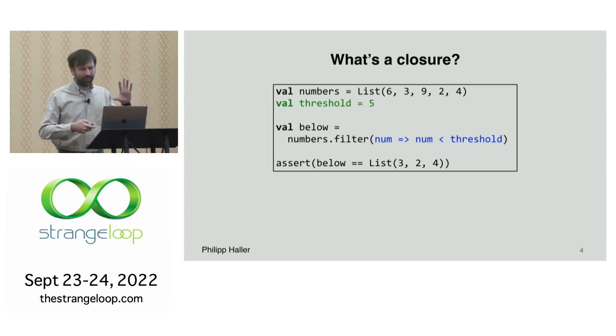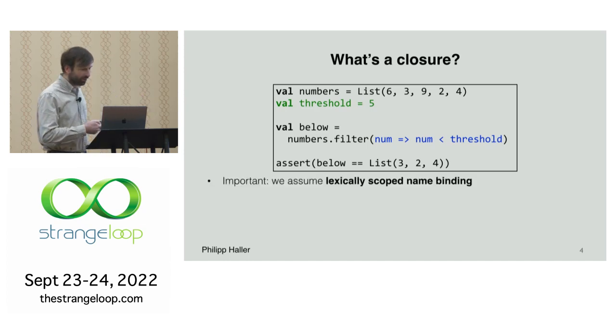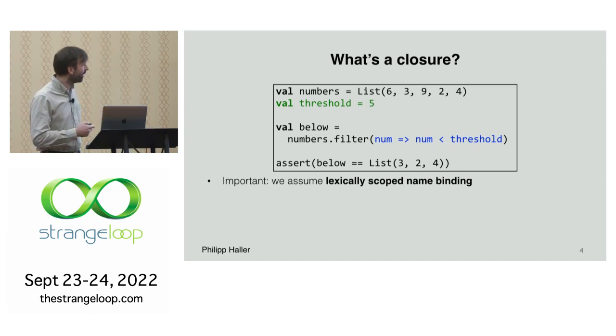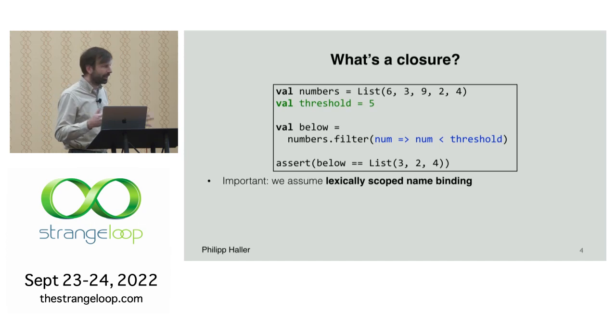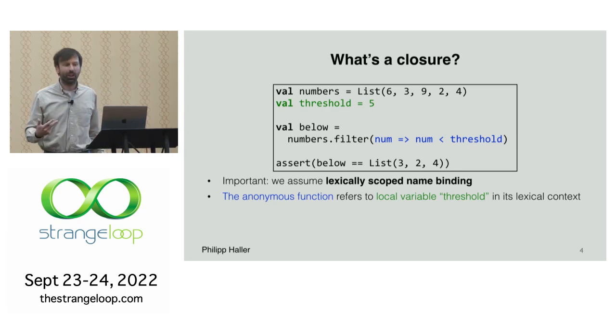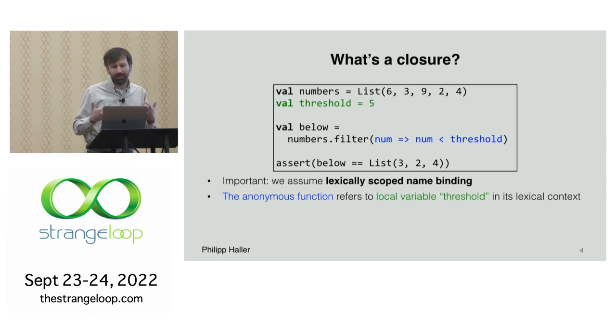For this definition of what a closure is, I'm going to assume lexical scoping. So I don't care about dynamic name binding in this talk. Everything is assumed to be lexically scoped. And so this anonymous function here in blue refers to this threshold variable in its lexical context. And this is of course fine because that's the whole point of closures, that we're able to do that.